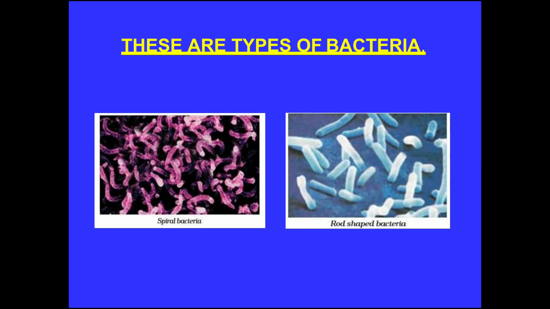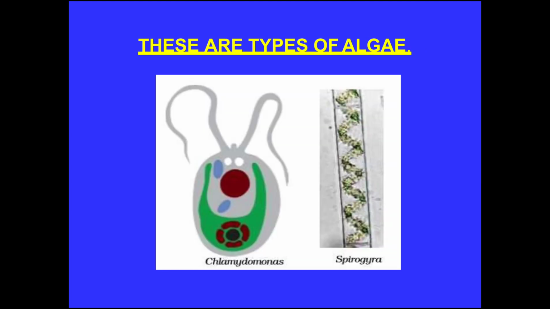Next comes algae. Now what are algae? Algae are simple plant-like organisms that have cell walls and chlorophyll within the cells. Algae can be unicellular or multicellular. They make their own food by photosynthesis. They have no true roots, stems, or leaves. These are the types of algae: Chlamydomonas and Spirogyra.